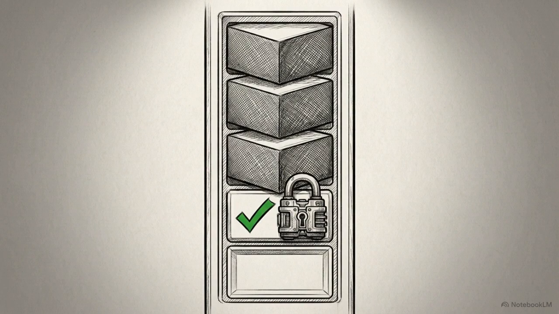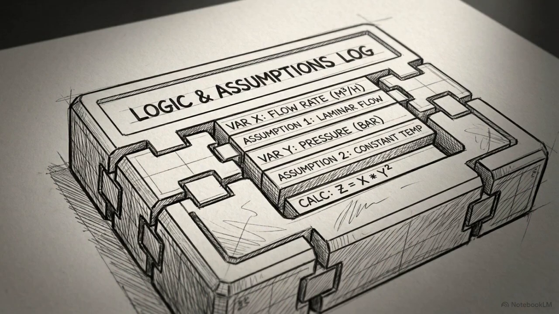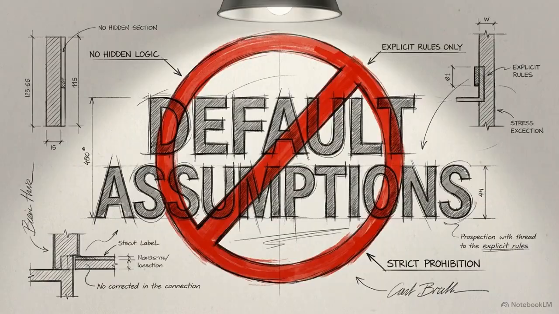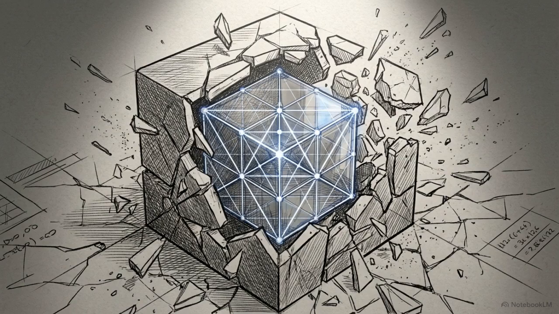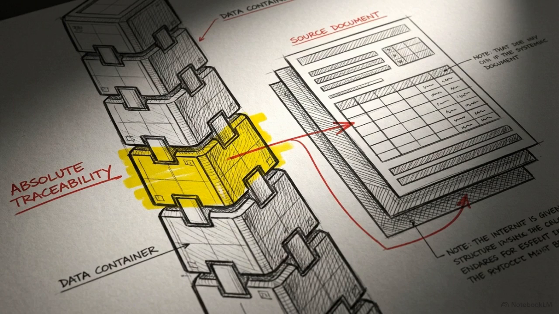To prevent the AI from inventing numbers, we add Layer 4, governance. This layer eliminates hidden logic. Command the AI to forbid silent defaults. Every assumption applied must be explicitly listed in a table before any calculations occur. This shatters the black box nature of AI. Any logic that was previously hidden is now revealed for manual approval. By marrying independent math validation with absolute transparency, every generated number becomes definitively traceable.